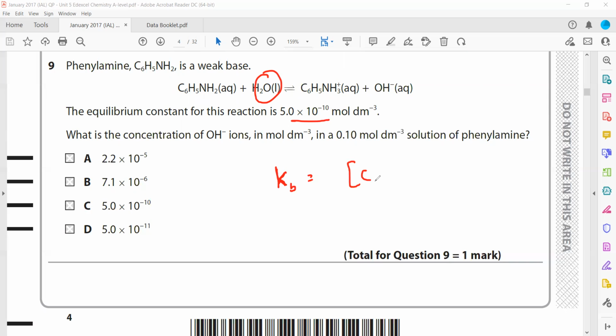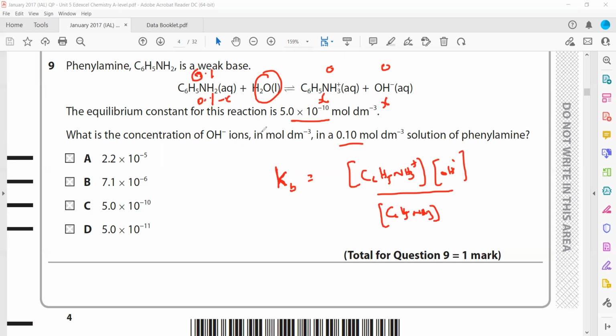So it will be C6H5NH3+ times OH minus, divided by C6H5NH2. In the beginning we have a concentration, the same way as the similar question: 0.1 here, and these will be initially 0 and 0. If these are x and x, this will be 0.1 minus x. We have the Kb, which is 5 into 10 to the power minus 10.